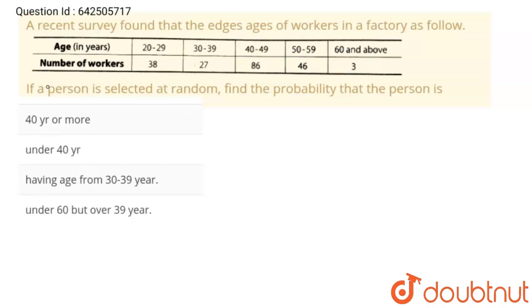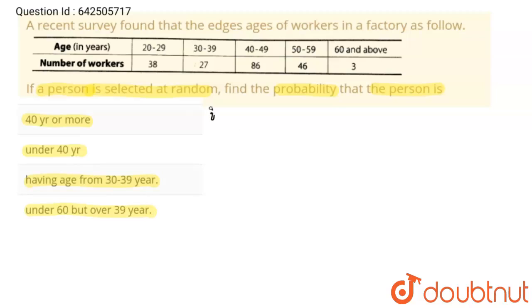If a person is selected at random, find the probability that the person is: first, 40 years or more; second, under 40 years; third, having age from 30 to 39 years; and fourth, under 60 but over 39 years. Let's solve this problem.